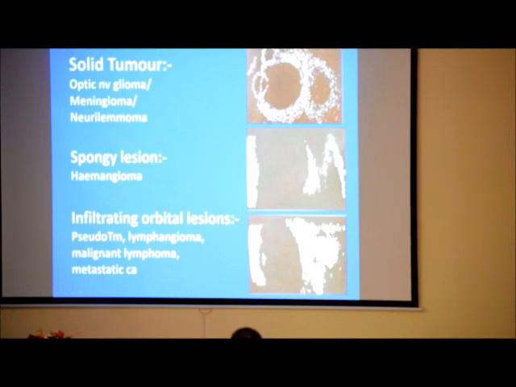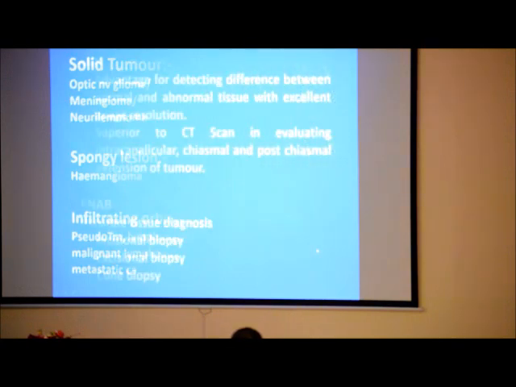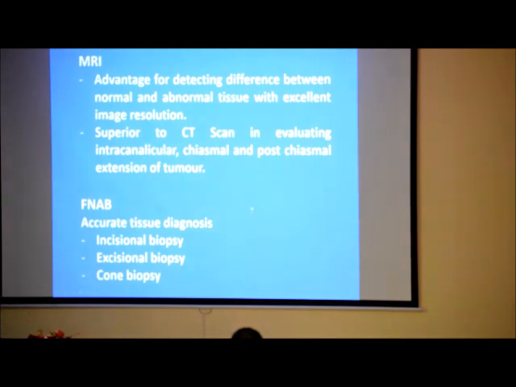Infiltrative lesion: irregular margin, poor sound transmission, but no internal reflection. MRI has advantage because it can differentiate between normal and abnormal tissue with excellent resolution, and also it is superior to CT in evaluating intracanalicular, chiasmal and post-chiasmal lesions.